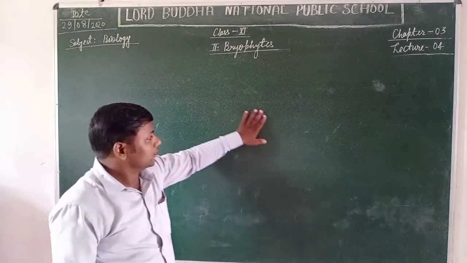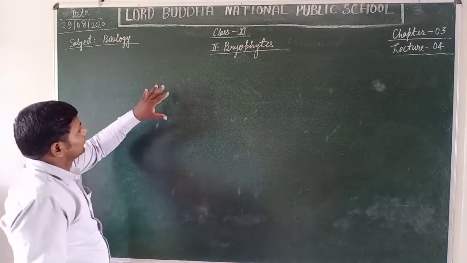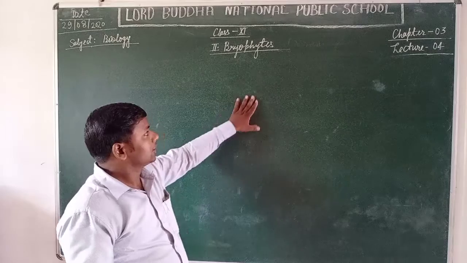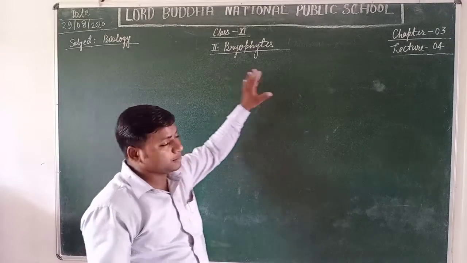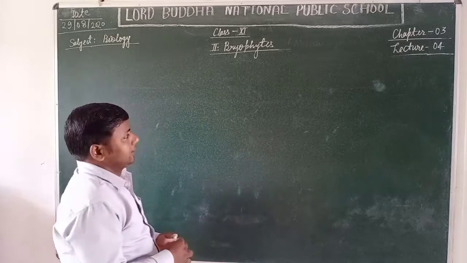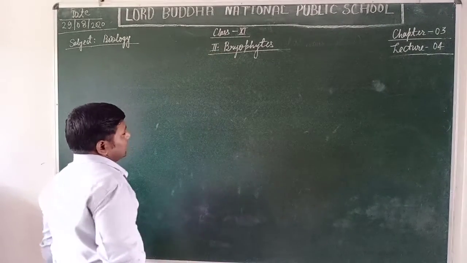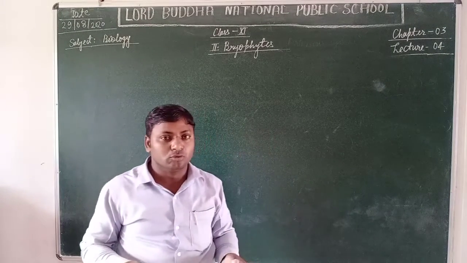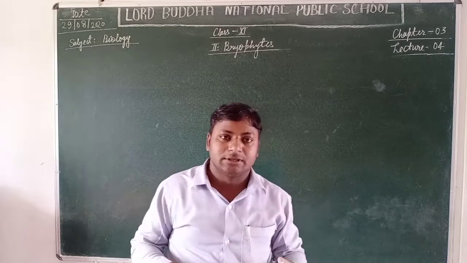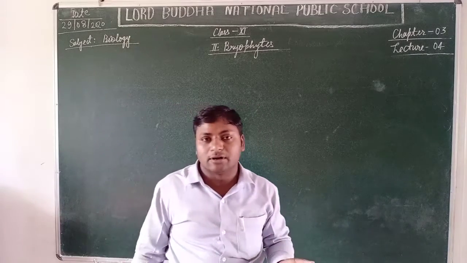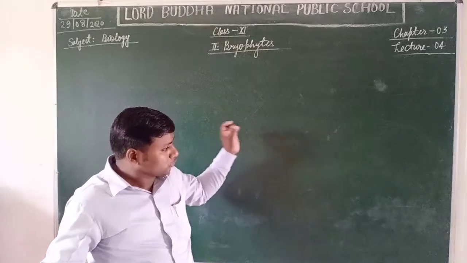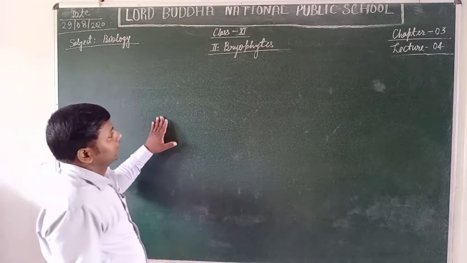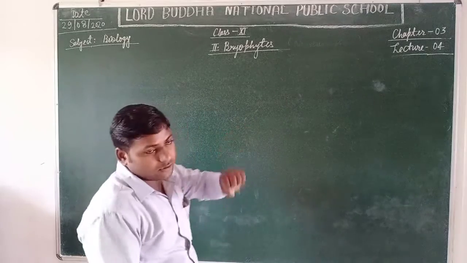Students, today we are going to discuss a new division of the plant kingdom, the second division according to your syllabus, and this is the bryophytes. The members of bryophytes are thallus-like because their body is not differentiated into true leaves, true stem and true roots. But the members of bryophytes are commonly known as amphibians of the plant kingdom.